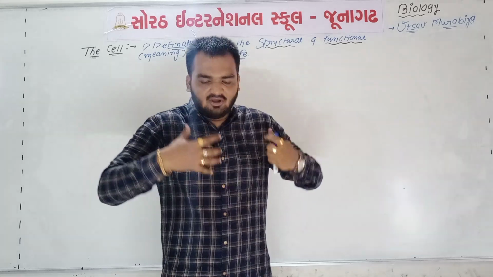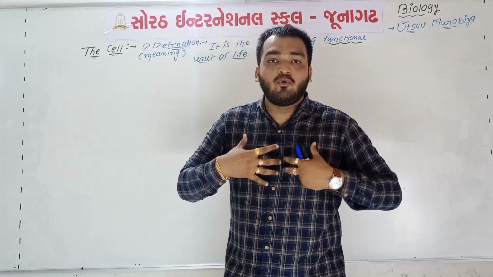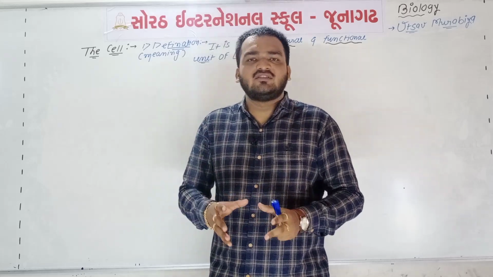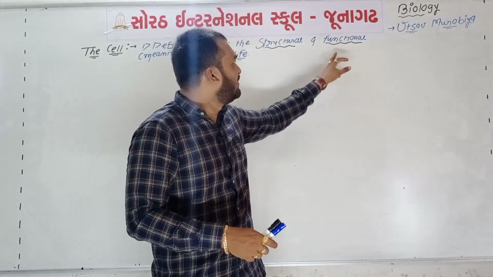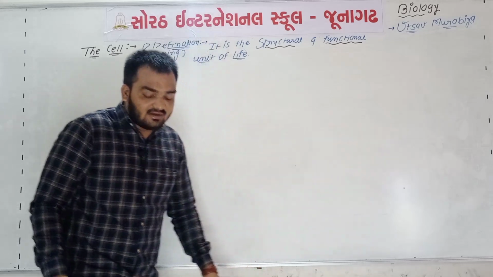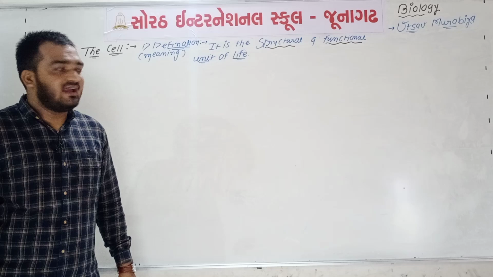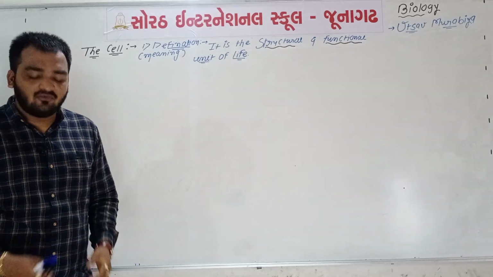See, we have a huge body, and our body is made up of different types of cells. These cells do different types of functions. So that is the definition. What is a cell? The cell is the structural and functional unit of life.